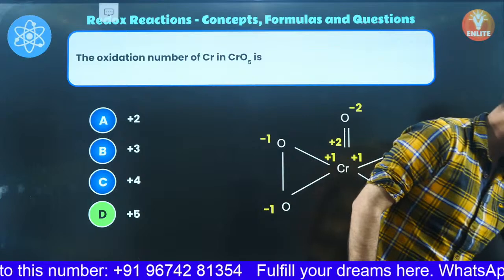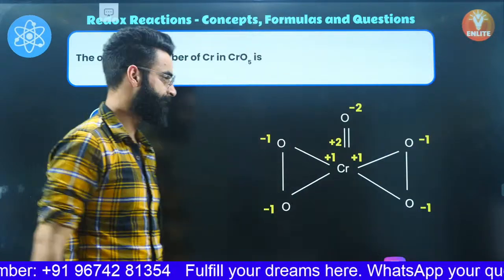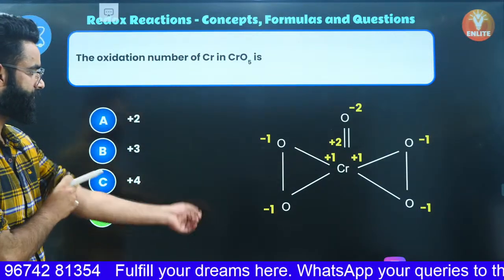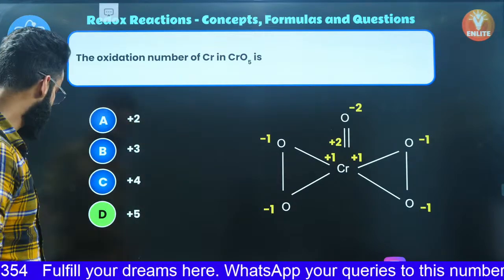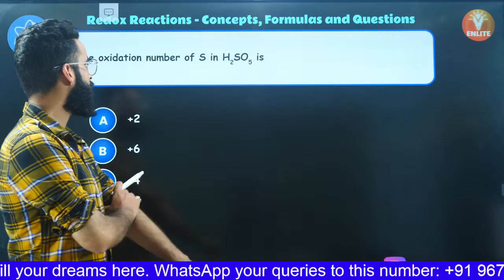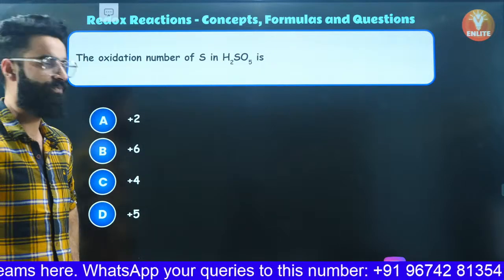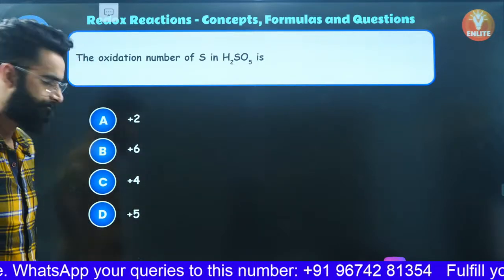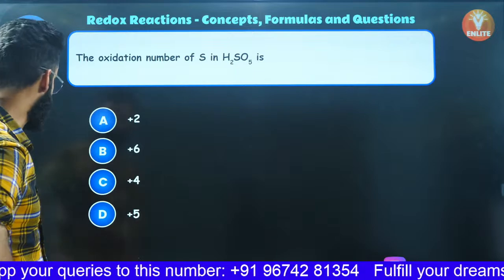CrO5, right? Okay, do remember, it's going to be +6. Perfect. Let's move on to one more: the oxidation number of sulfur in H2SO5, right? H2SO5, which is what we call Caro's acid.